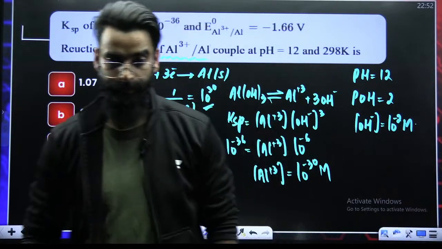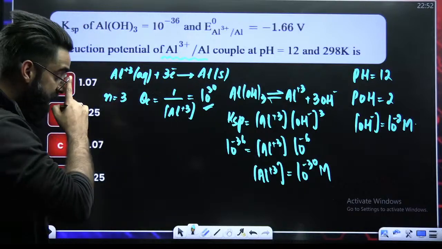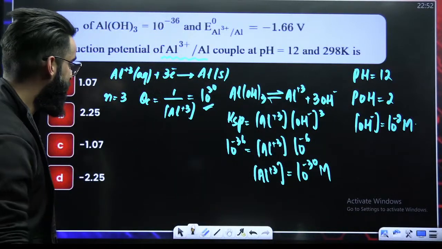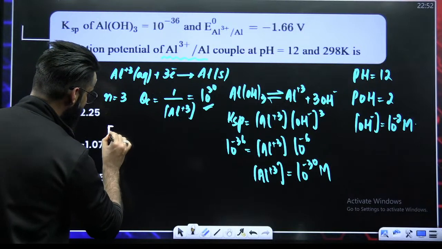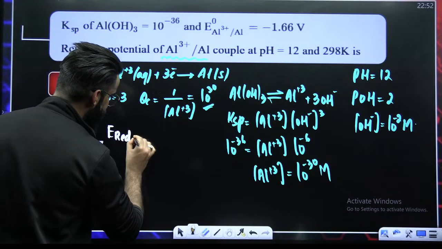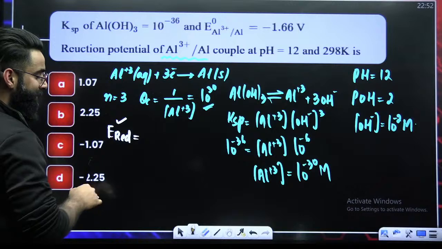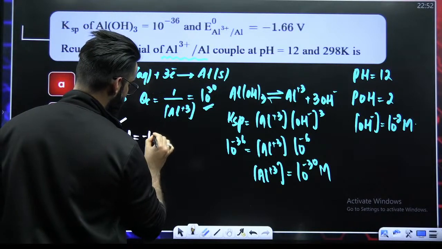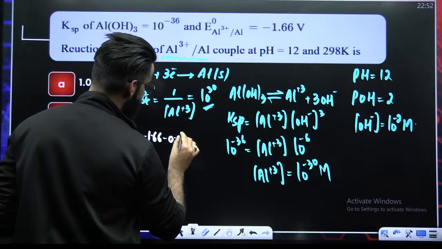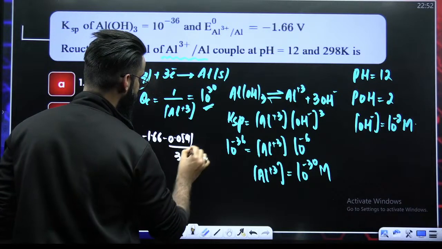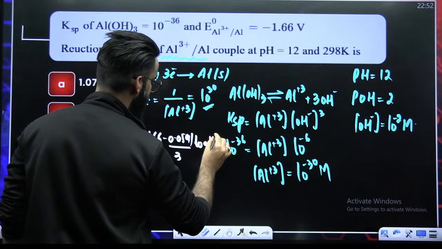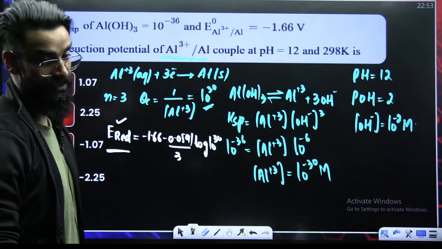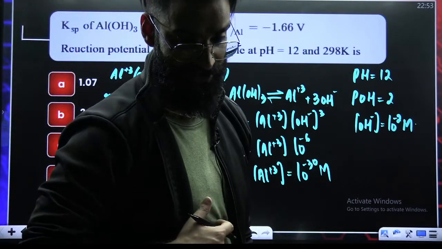If you got QC, now you can use the Nernst equation because we have completed everything. The Nernst equation says that E red, the reduction potential of the half cell, which we have to calculate, is equal to E naught red, the SRP of the half cell, which is minus 1.66, minus 0.0591 over n, where n is 3, times log of QC. QC is 10 raised to the power 30. Now it's just a matter of calculation, and here you can calculate the reduction potential of this half cell, which I was supposed to calculate.